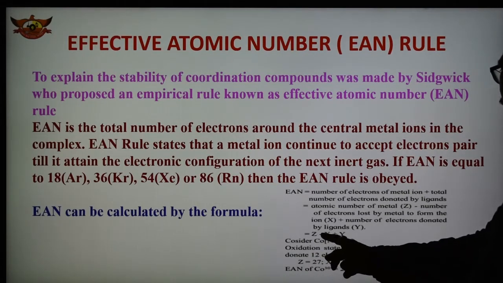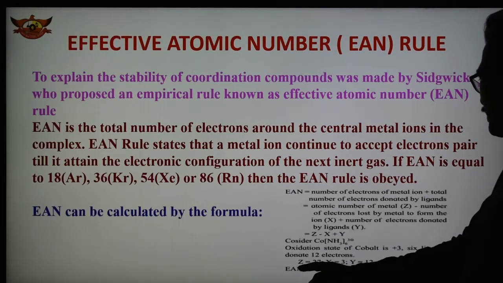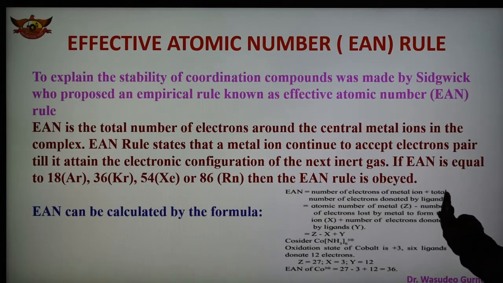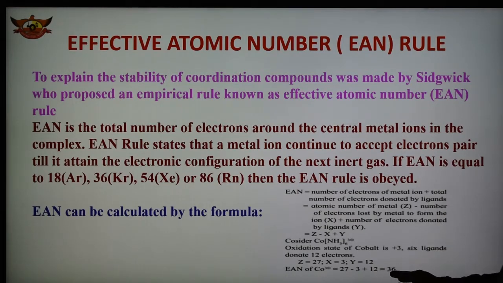So as per the formula Z minus X plus Y, we can write here EAN of the cobalt 3 plus equals atomic number 27 minus 3, because a 3 plus charge means 3 electrons lost, plus 12 electrons donated by the 6 ligands. Each ligand donates 1 electron pair, meaning 2 electrons. So 6 ligands are there, total 12 electrons. So 27 minus 3 is 24, plus 12 is 36. So 36 is the atomic number of the nearest noble gas, and that is krypton.